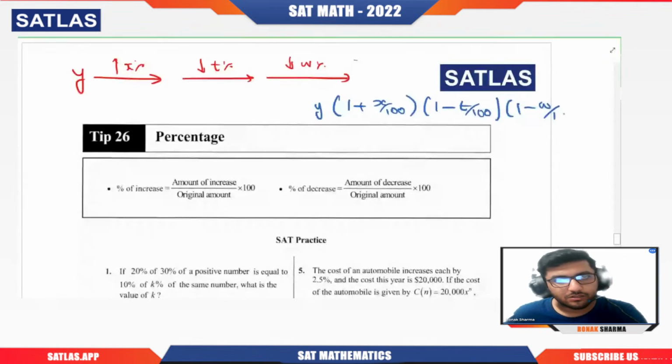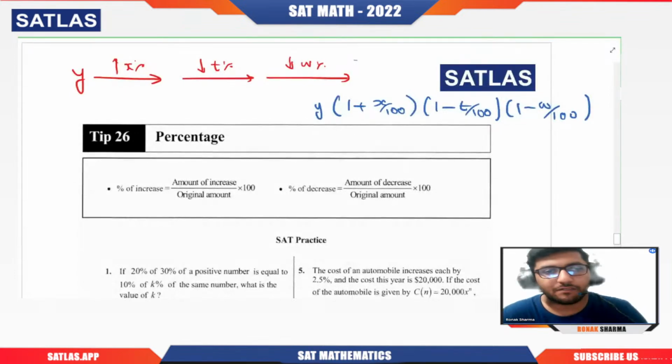So here you can see we are doing nothing but multiplying with 1 plus something, and that something is definitely the percentage. X percentage means X by 100, T percentage means T by 100, W percentage means W by 100. The point is that plus and minus will be decided by the nature of the change we are applying, increasing or decreasing. In that manner you can get the final value, so remember it.